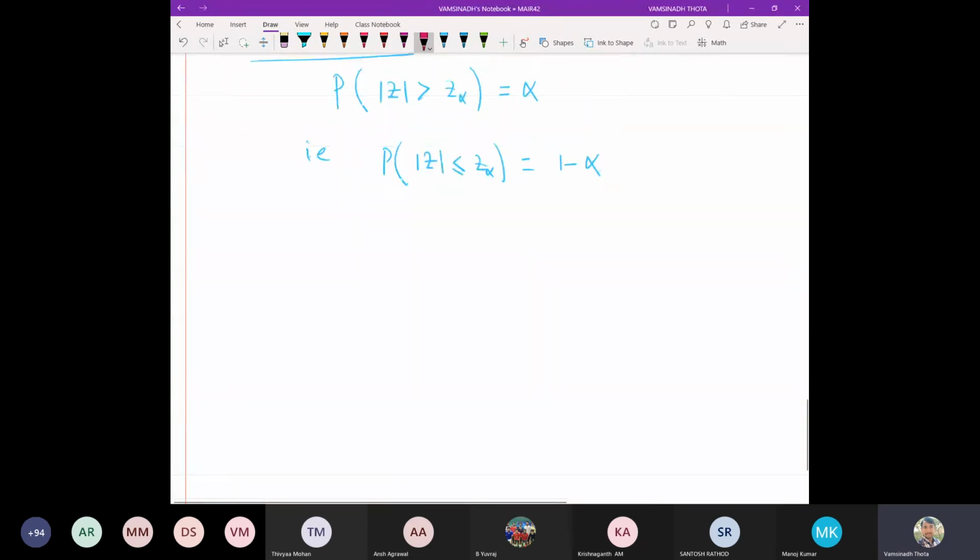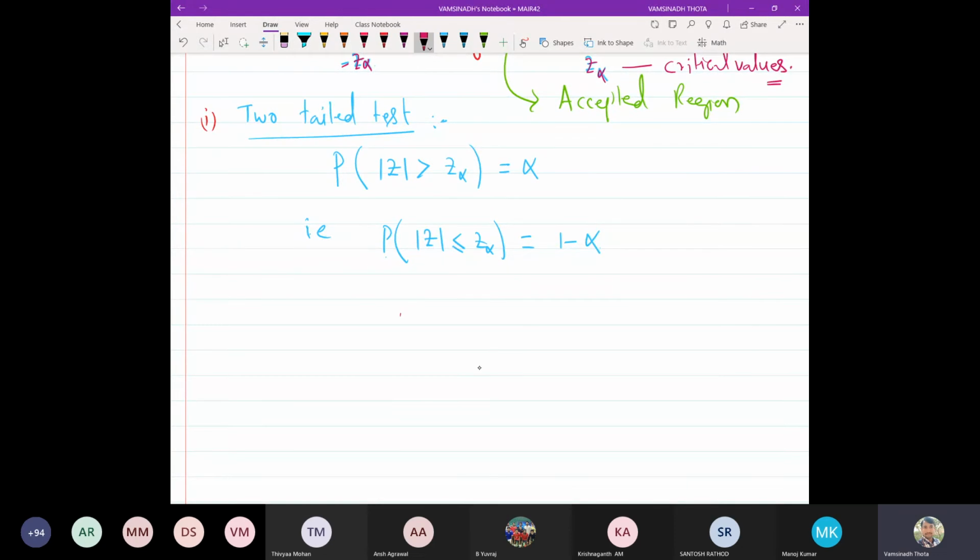Okay. So obviously, when mod z, if you are expanding this one, substituting this one and expanding the mod, minus z alpha is less than or equal to t minus expected value of t upon the standard error of t, which is less than or equal to z alpha, equal to 1 minus alpha.